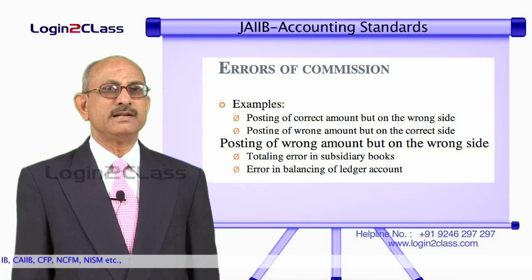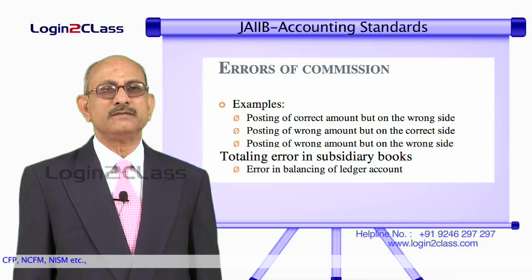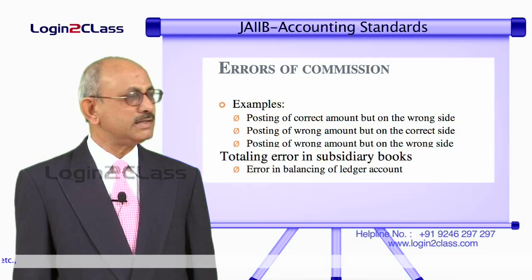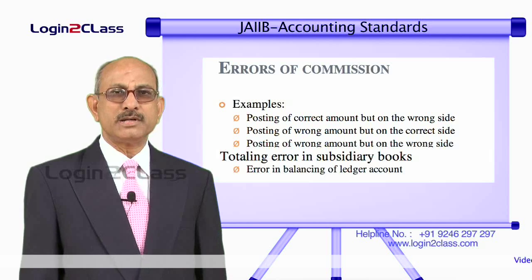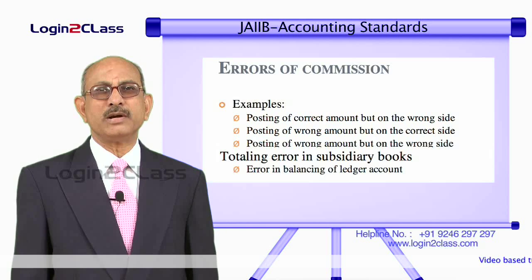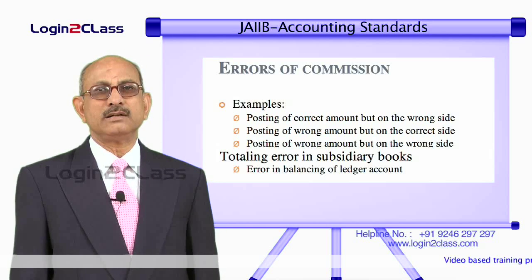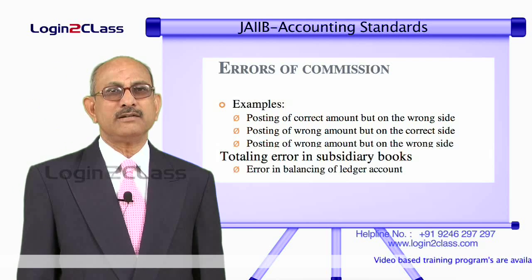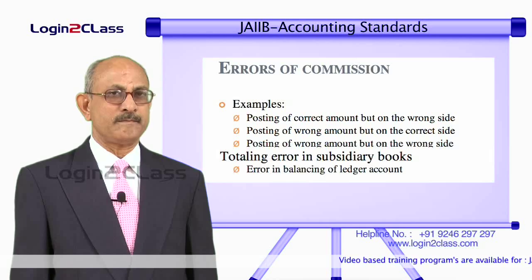And there could be errors in the totaling of the subsidiary books. For example, there is a purchase book. You have recorded, let us say, 10 transactions in the purchase book, and while totaling it, you commit a mistake. So that wrong total then is taken into the purchases account. So that will also result in error.